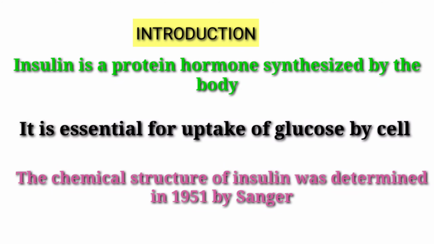So coming to the first question, what is insulin? Insulin is a protein hormone synthesized in our body. It is essential for uptake of glucose by cells. Cells cannot utilize glucose if insulin is not there. Insulin will make the cells utilize the available glucose in the blood. The chemical structure of insulin was first determined in 1951 by Sanger.